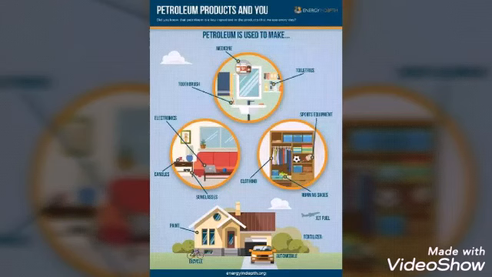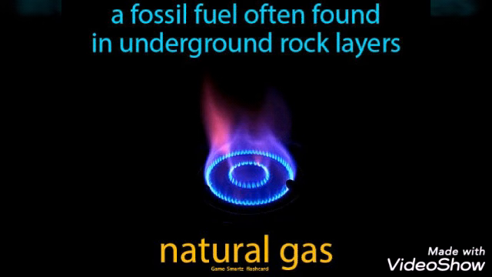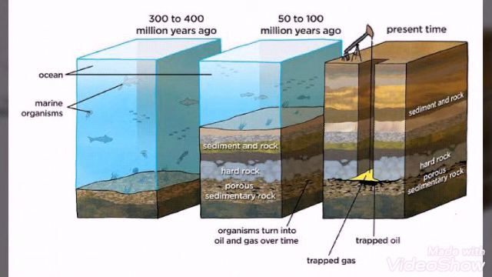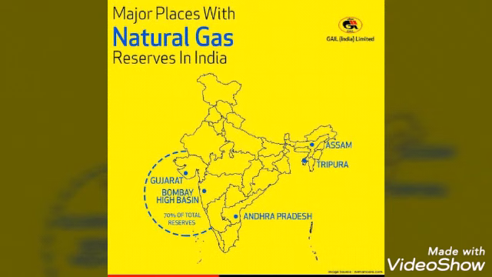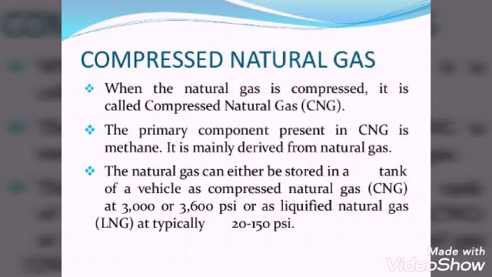The next fossil fuel is natural gas, which is collected while pumping out petroleum from the ocean floor. This natural gas is found in large cracks and spaces between rocks and also above the petroleum under the sea surface. As natural gas is lighter than oil, it is present above the petroleum. Natural gas contains mainly methane with a small amount of ethane and propane. In India, natural gas has been found in Tripura, Rajasthan, Maharashtra and the Krishna Godavari Delta.